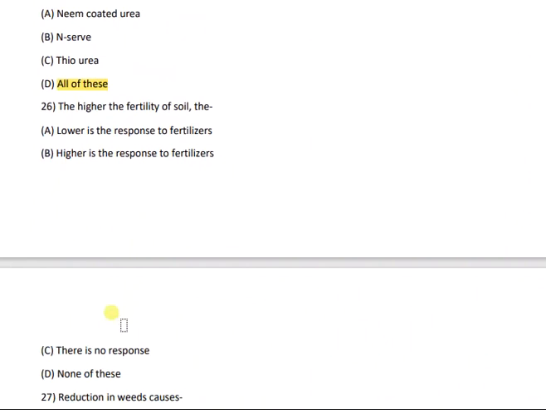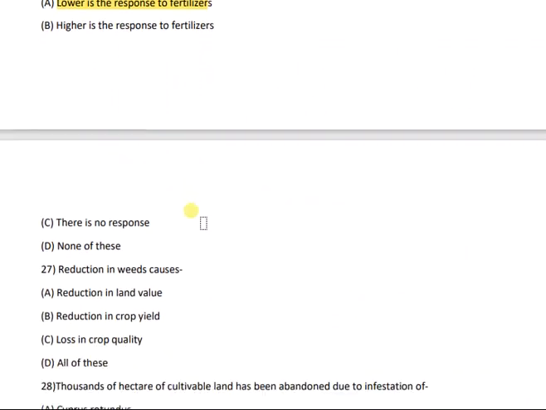Then the next question is question number 26. The higher the fertility of soil, the, and the options are lower is the response to the fertilizers, higher is the response to fertilizers, there is no response or none of these. And the correct answer is option A, that is lower is the response to fertilizer.